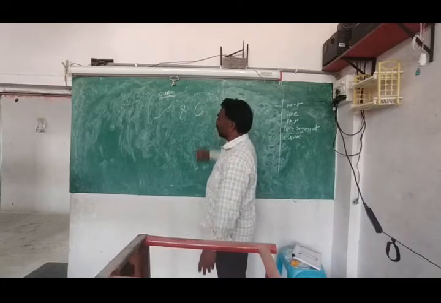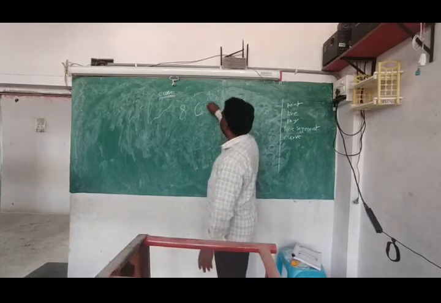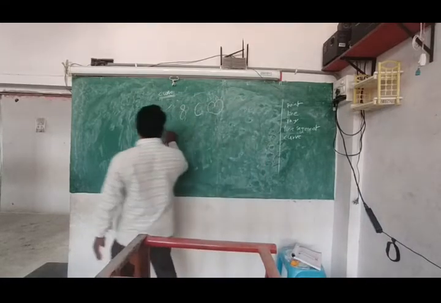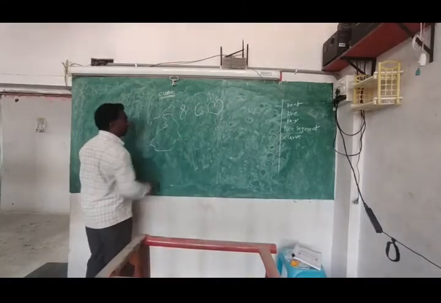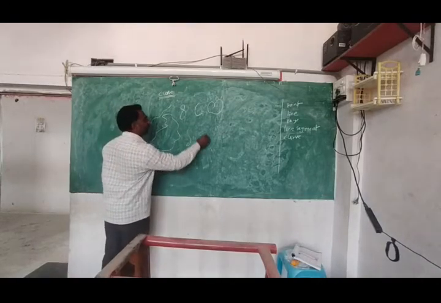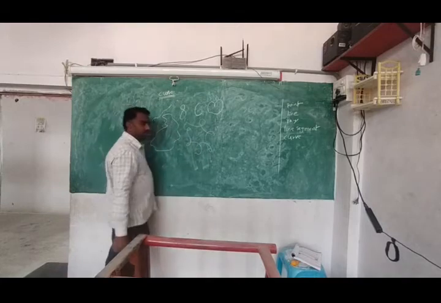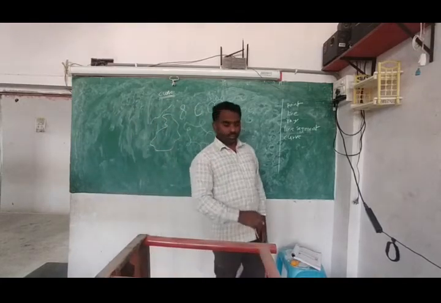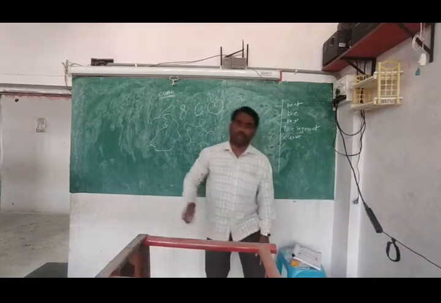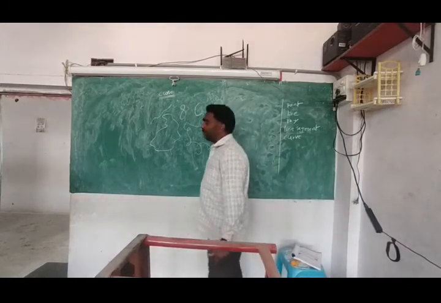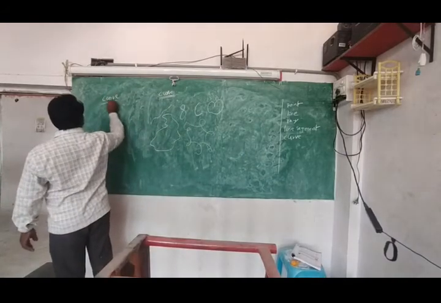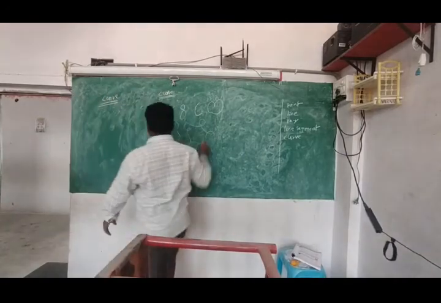Anything like this is a curve. So many, whatever they may be, these are all curves.